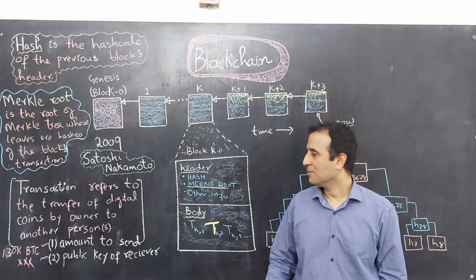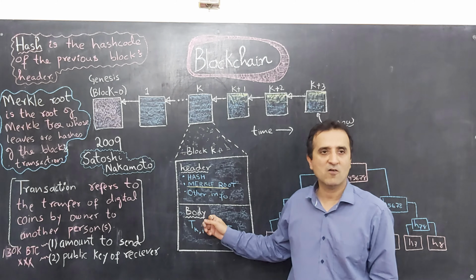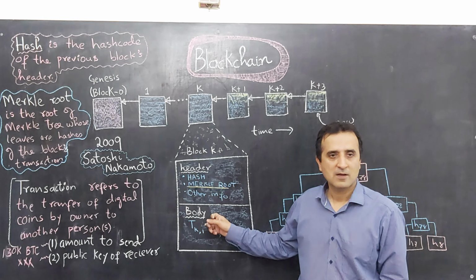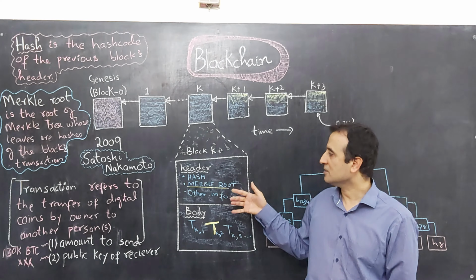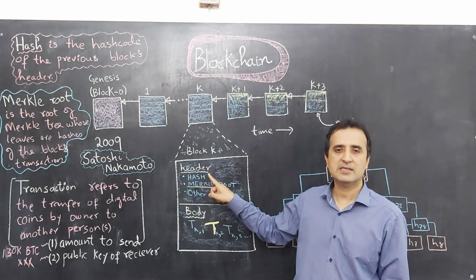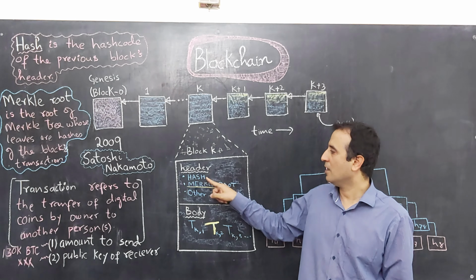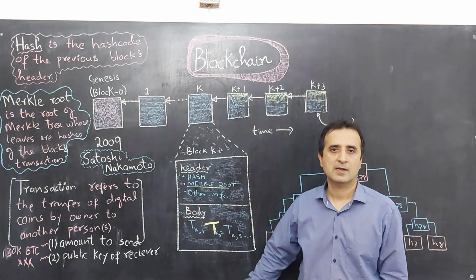So the Merkle root protects the transactions stored in the body of a block while keeping the size of a header small. And because the size of the header is small, computing these hashes is fast, because these hashes are of the small header instead of the hashes of the whole block.